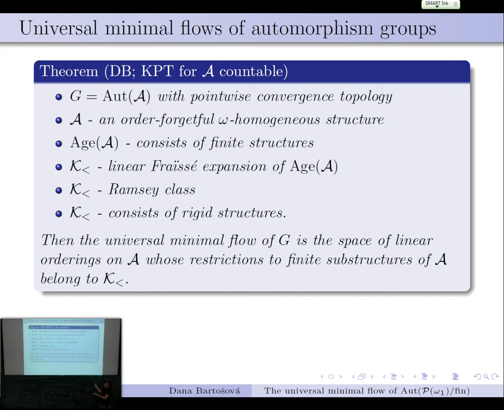So we can have extremely amenable but not useful, because we don't know whether there is a homogeneous extension by a linear order. So that's a very interesting question, whether, knowing these results, because I don't need the order forgetfulness. You can actually forget it, and you really don't need the ordering. Even if you cannot forget it, you don't need it. But you have to use different proofs. So you only need it in the Ramsey and the rigidity. But in general, even if the description of the universal minimum flow is linear orderings, can we find a homogeneous one in there? Thank you.